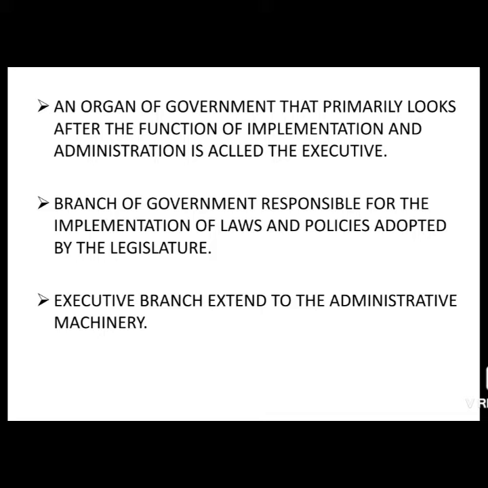The next question that arises is, what are the basic or principal functions of the executive? The executive is the branch of the government which is responsible for the implementation of laws and policies adopted by the legislature. In previous classes, I have already informed you about the basic functions of the legislature and the judiciary.